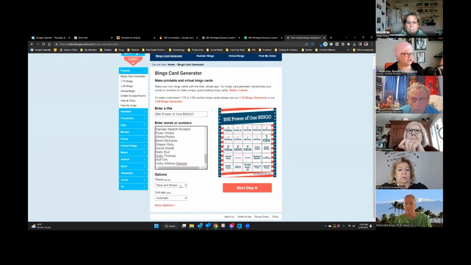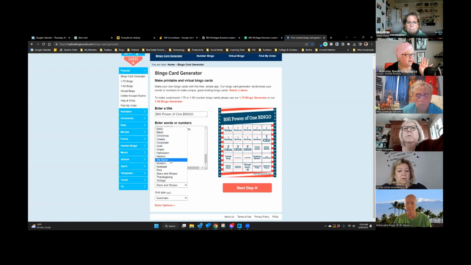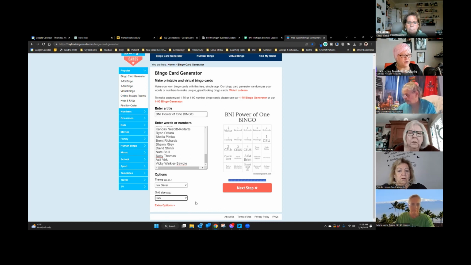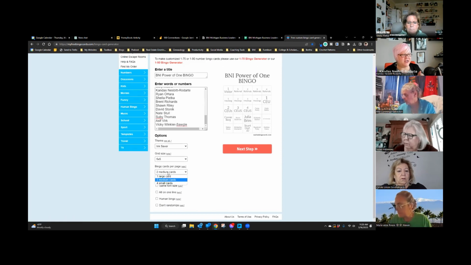So then you're going to change the layout, and I highly recommend that you use the Inksaver layout because that's the easiest to read. And then grid size. This is really important. Grid size is 5 by 5. Okay. Extra options, open that up and change it to one large card.